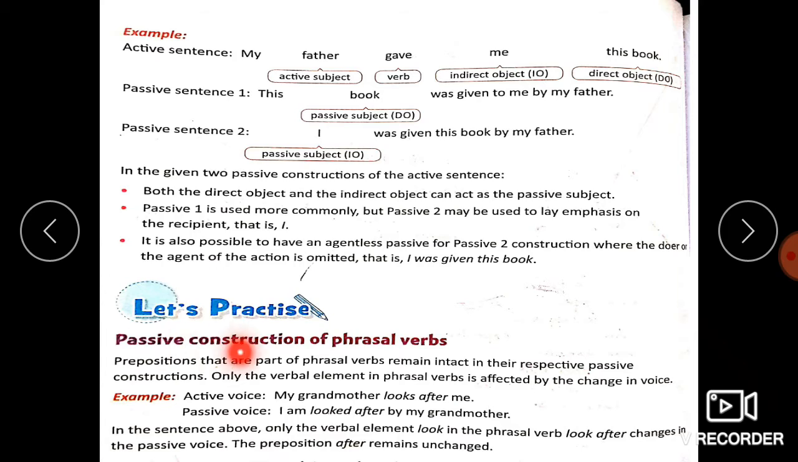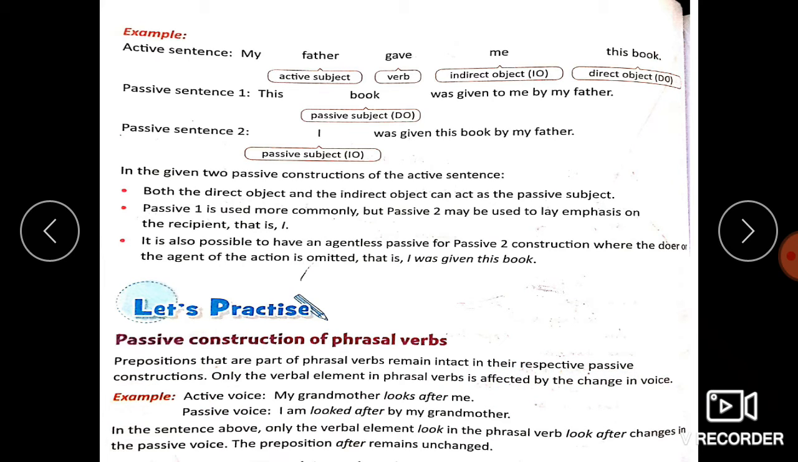Now moving to passive construction of phrasal verbs. Phrasal verbs, children, as you know, are those particular phrases which cannot be used one without the other. A verb plus a preposition, or a verb plus an adverb. These are the usual constructions of phrasal verbs. Now what do we do with these phrasal verbs when we find them in active or passive sentences? Prepositions that are part of phrasal verbs remain intact in their respective passive constructions.